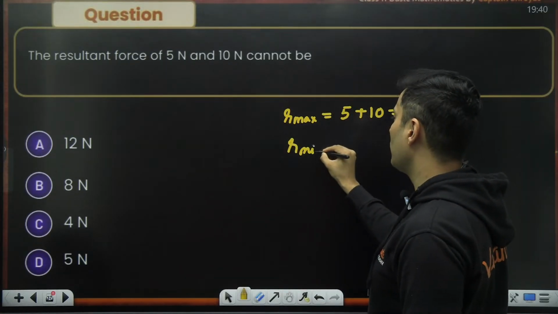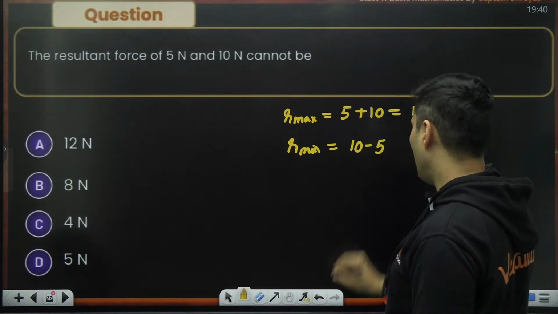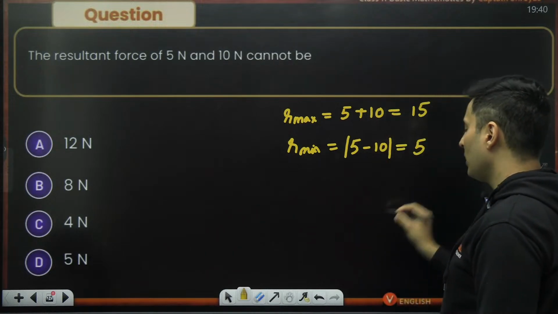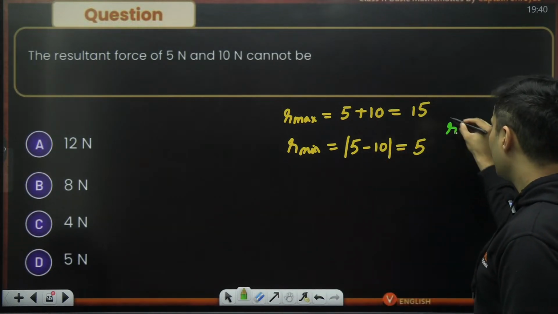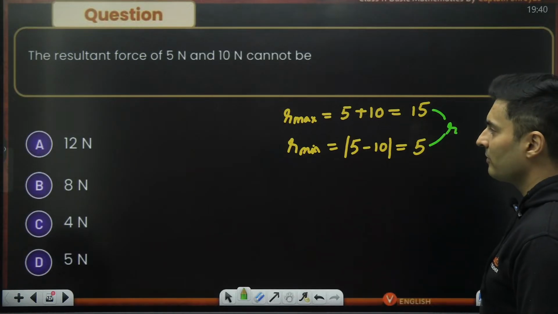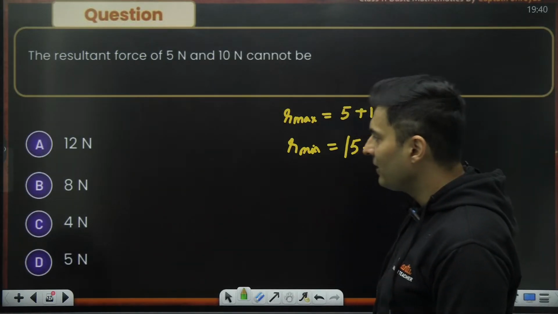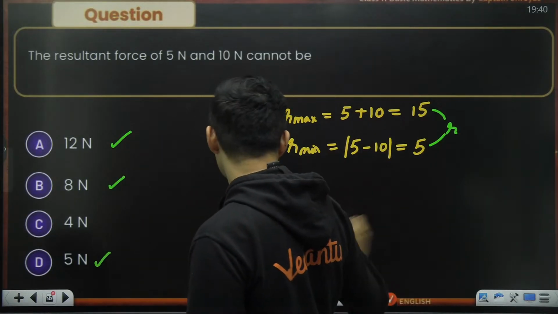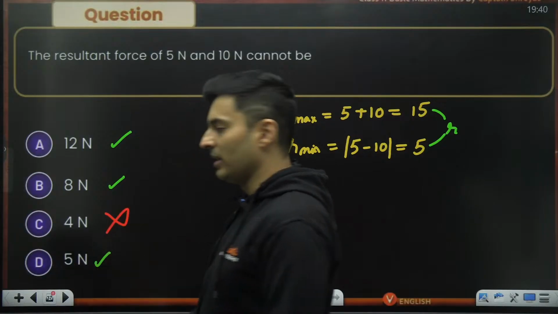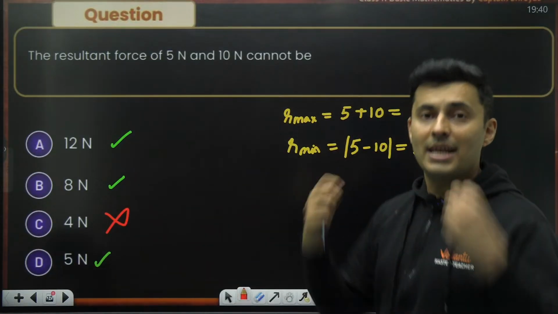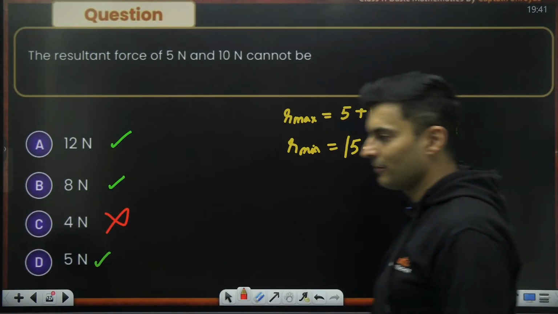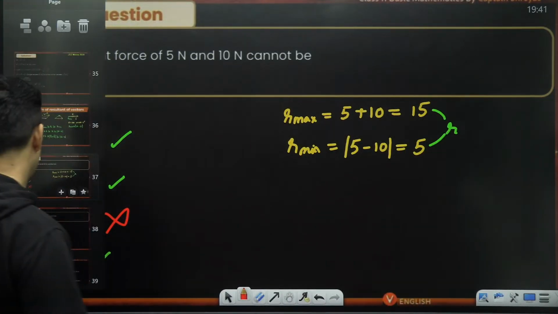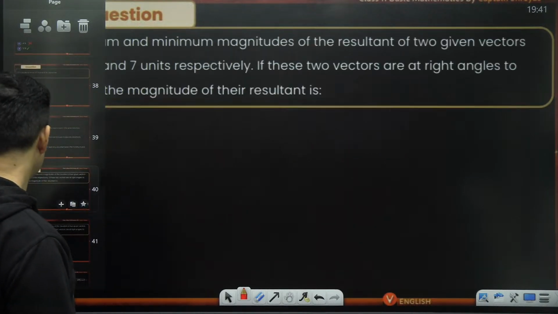What is the minimum value that you can have? 10 minus 5, or if you want to say, mod of 5 minus 10, which is anyways going to be 5. So your resultant can be somewhere between 15 and 5. So 5 is possible, 8 is possible, 12 is possible, but as you can see, 4 is impossible. No matter how you do it, you can never ever get 4 because 4 is less than 5. Is this clear? Very good, Gautam. Awesome, Rama. Perfect.